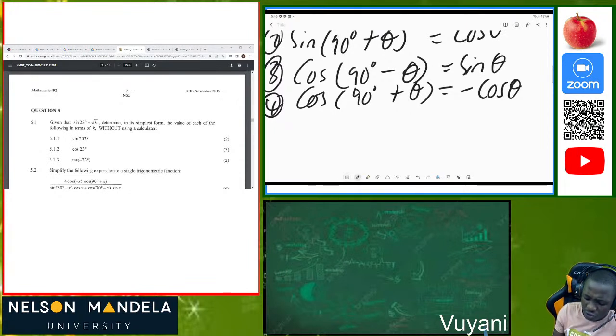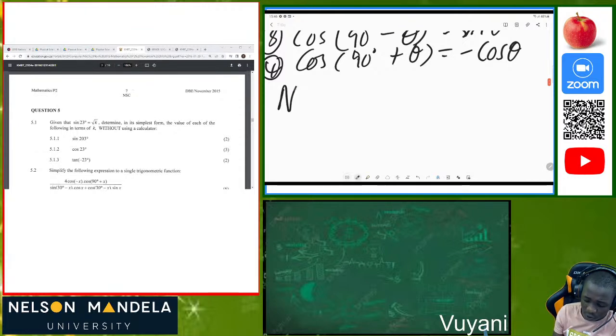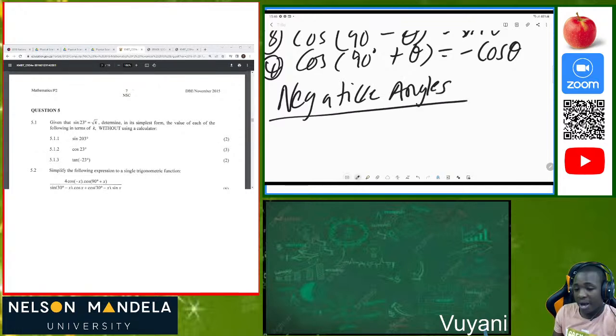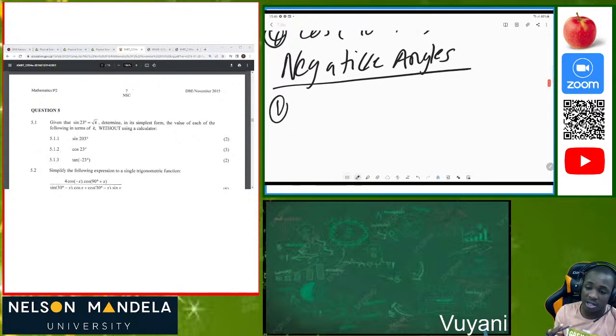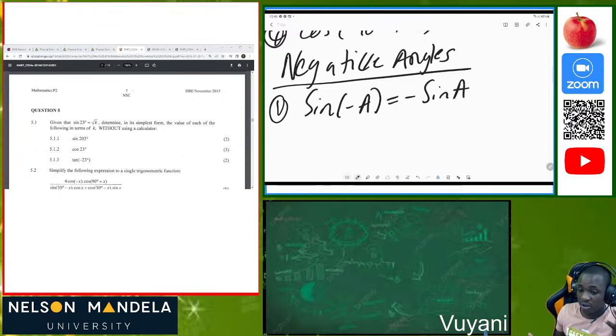Now, I want us to look at negative angles, which you must understand. When we are having negative angles, I'll just use the three trigonometry ratios. When we are given sine of negative A, it must always be negative sine of A. It's always the case. You can confirm this using your calculator. A in this case is my angle. So maybe I give negative 30, it is going to be equal to negative sine of 30 degrees. So always know that when you are given sine of a negative angle, your result will be negative.